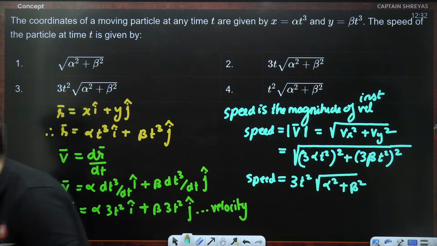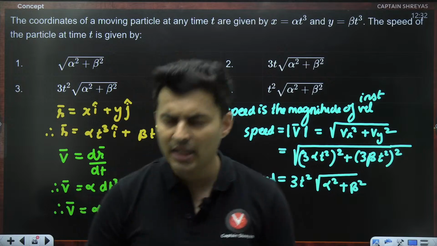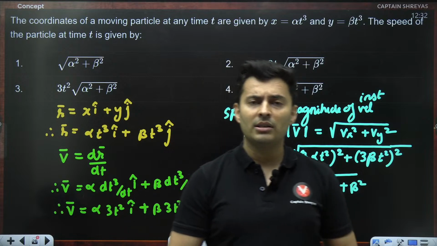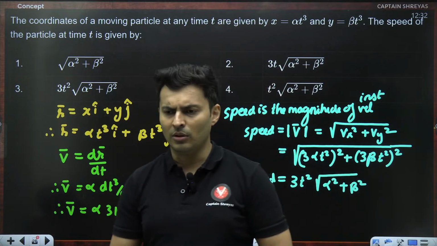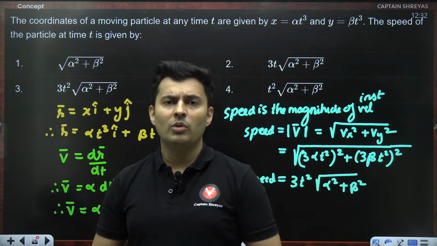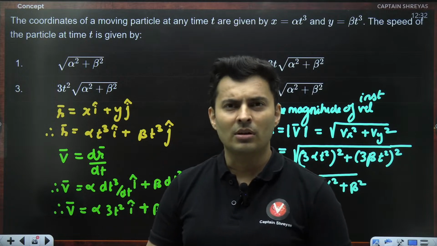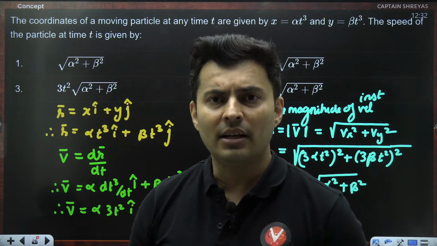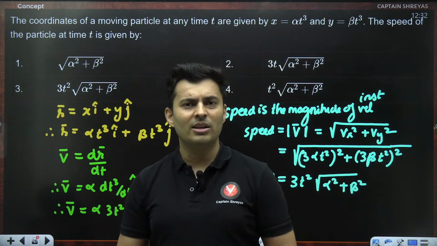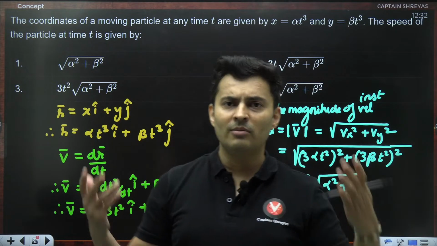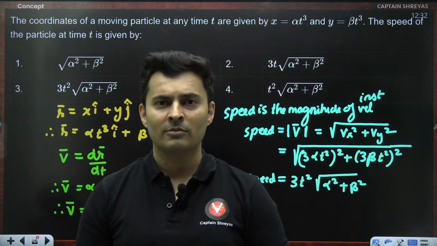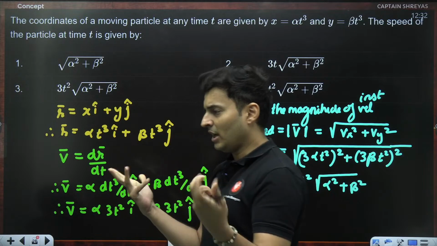There was a student once who told me, sir, I am very quick with calculations. I was very impressed. So I asked him, what is 22 into 7? He said 1024. That is wrong. Then I asked him, what is 25 divided by 17? He said 3.56. That is also wrong. Then I asked him, what is the square of 79? He said 234. That is also wrong. I said, what are you saying? You are very fast with calculations. He said, yes sir, I told you I'm very fast with calculations. Where did I say I'm very accurate? I will just give you some random number. I'm very quick, but accuracy, gone.